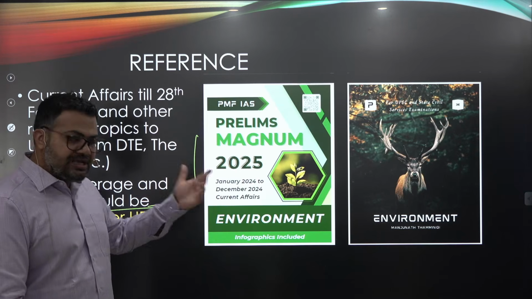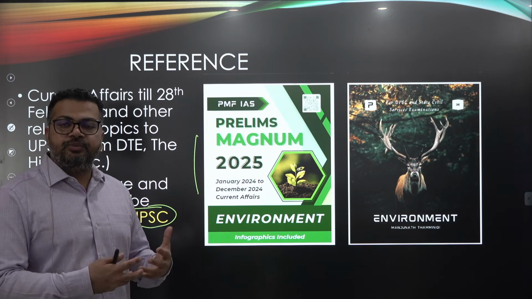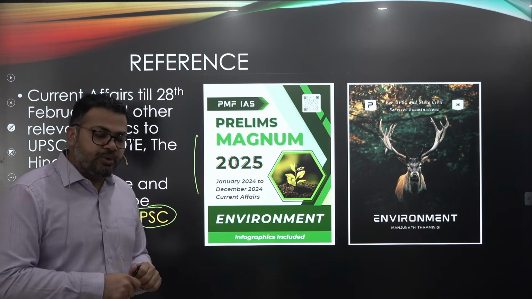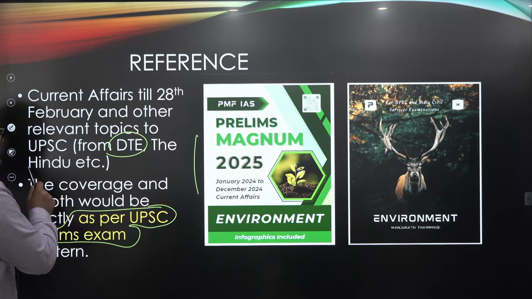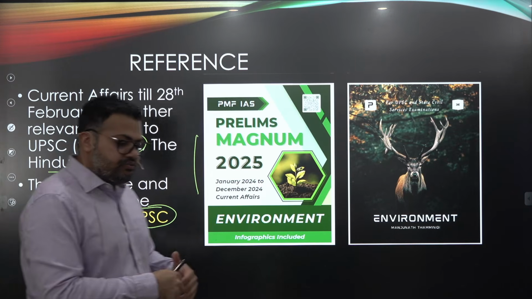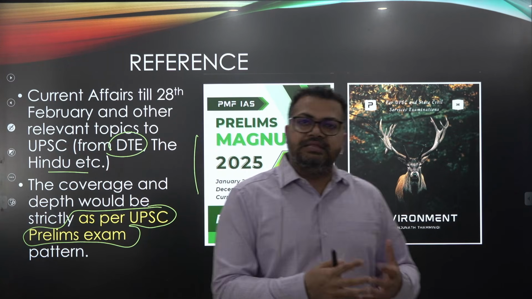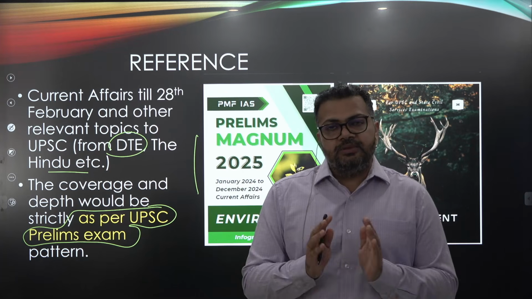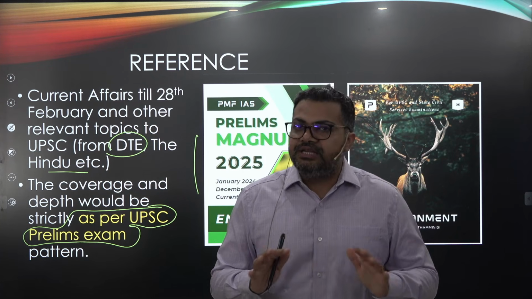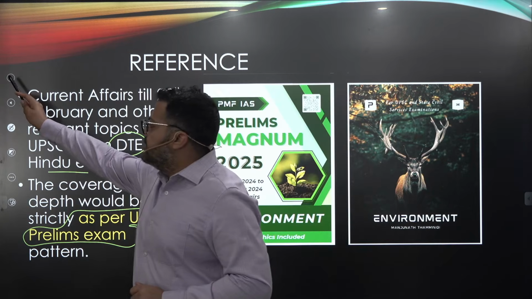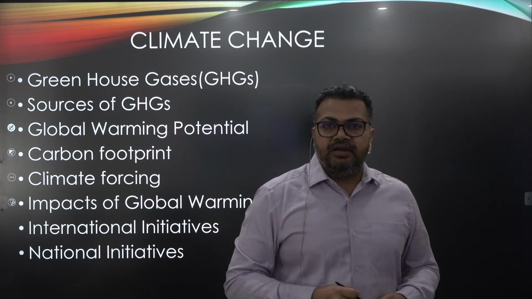So I'll be further adding if there is any relevant information that may be required from the prelims point of view. And I'll also be covering things like Down to Earth and The Hindu newspaper, which would also have some information in the current affairs considering the prelims only. So this is going to be our reference material. This has been the initial pitch that I would be covering in the subject. Now let us start with the first topic.